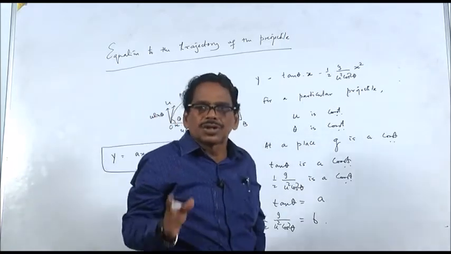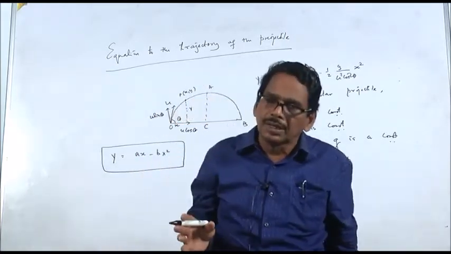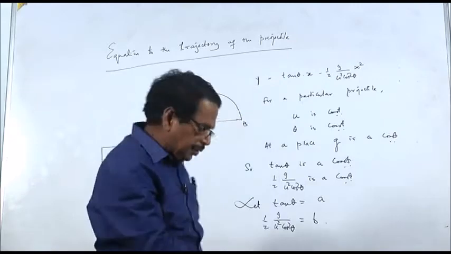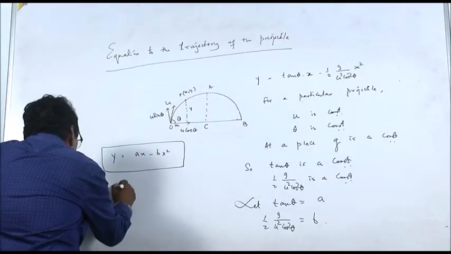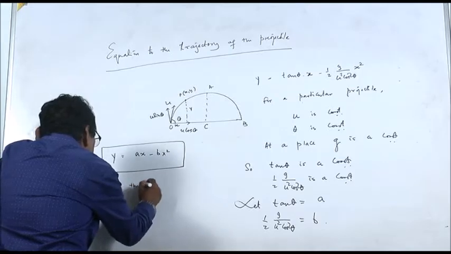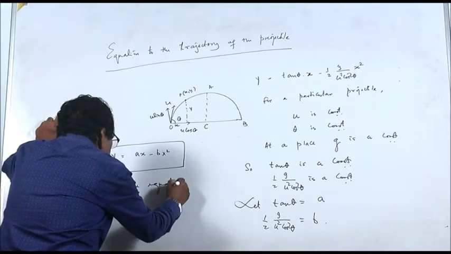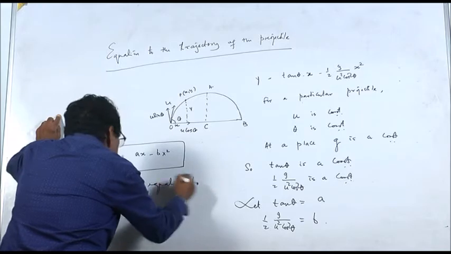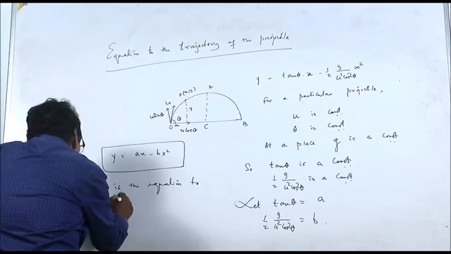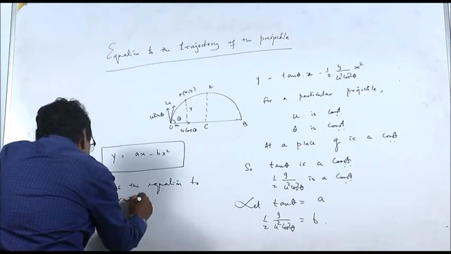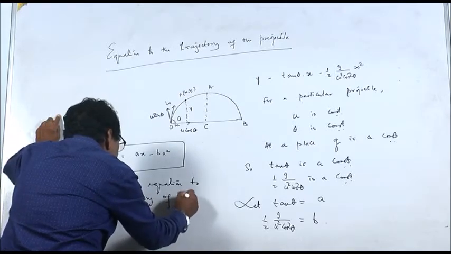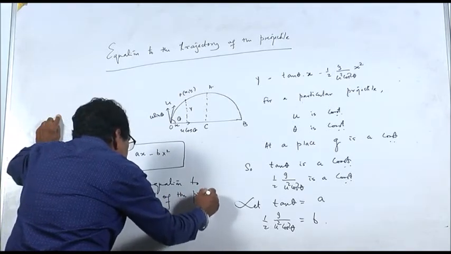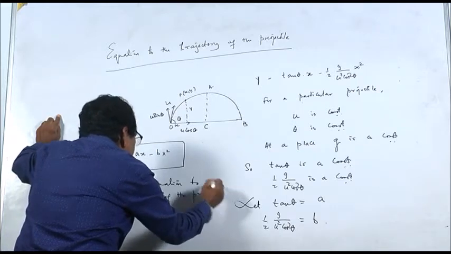This is the equation to the trajectory of the projectile.